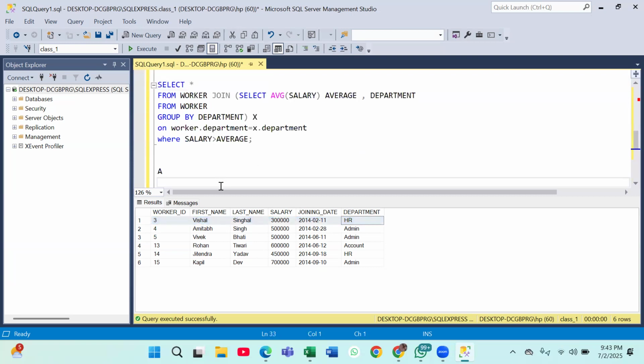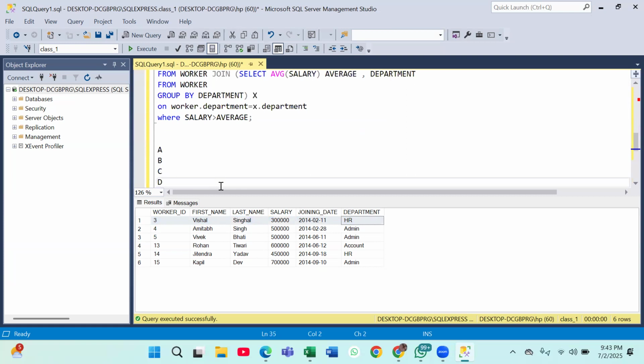So what I mean by this, let's say we have 4 people, A, B, C, and D. These two belong to the HR department and these two belong to the IT department. Let's say their salary is 1, 3. Here it is 3 and 6.